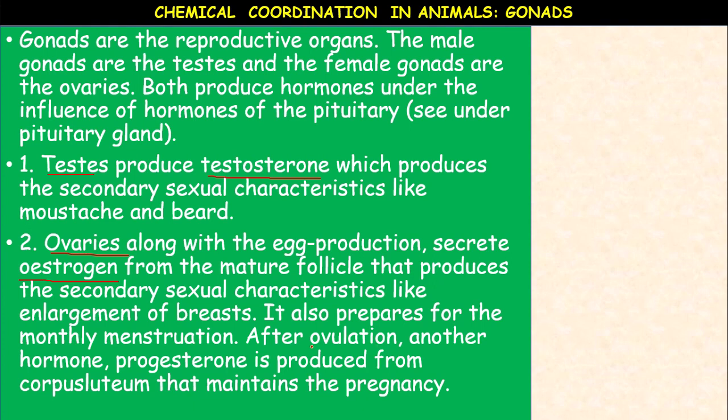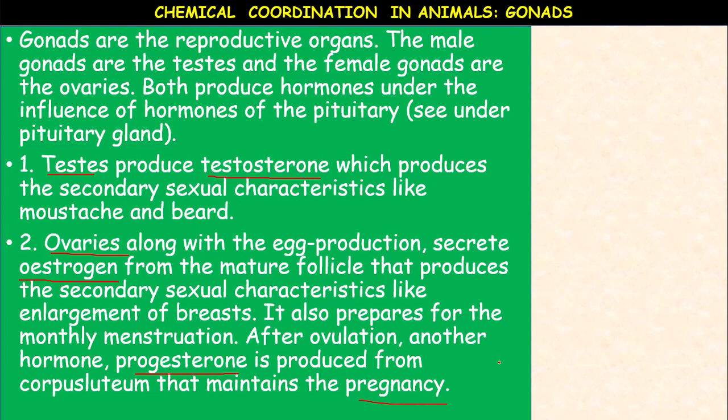After ovulation, another hormone is produced by the Graafian follicle, the mature follicle. After the release of the ovum, that Graafian follicle is converted into corpus luteum. The corpus luteum acts as an endocrine gland and produces a hormone called progesterone. Progesterone is the hormone produced from the corpus luteum, which maintains the pregnancy.